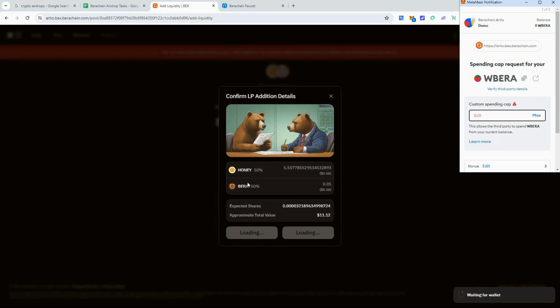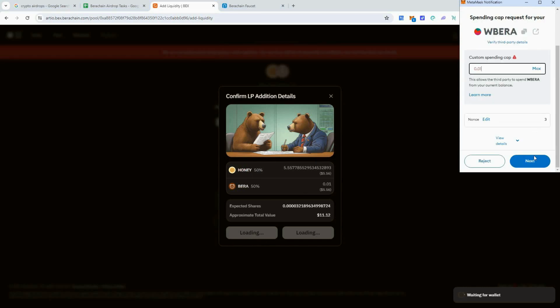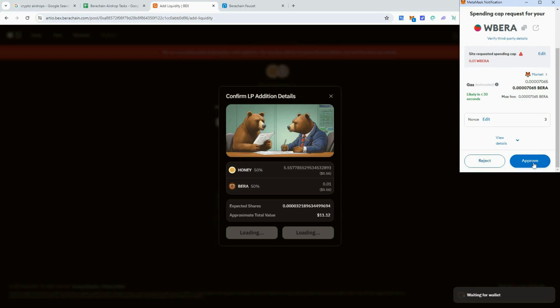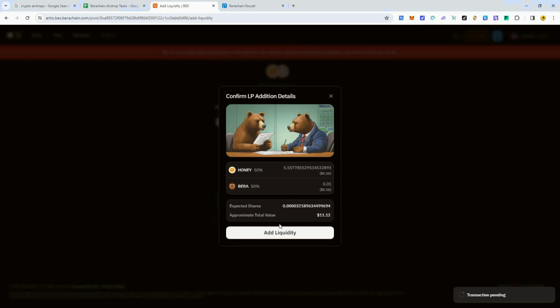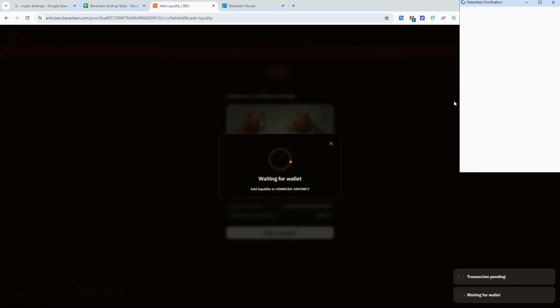If we already had wrapped Bera, we could do that as well, but we just have the regular one. So we have to approve that. Now you see the add liquidity button. Okay, so now we're good to go. We'll add this liquidity. This will be the transaction to add the liquidity to the pool.